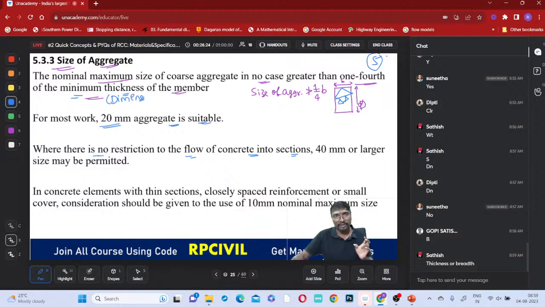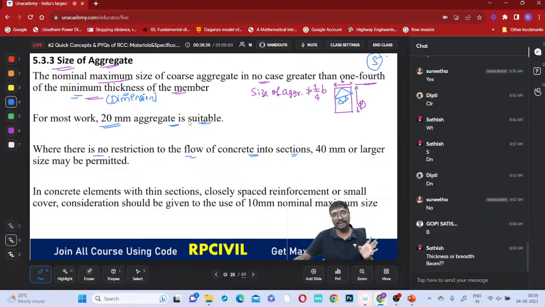Okay, 1/4 of the minimum dimension of this member. It can be a beam, I have just given an example of a beam. If it is a slab, what is it? The thickness of the slab, capital D. So the aggregate size should not be greater than 1/4 of this capital D. If you observe, it depends upon the type of the member.